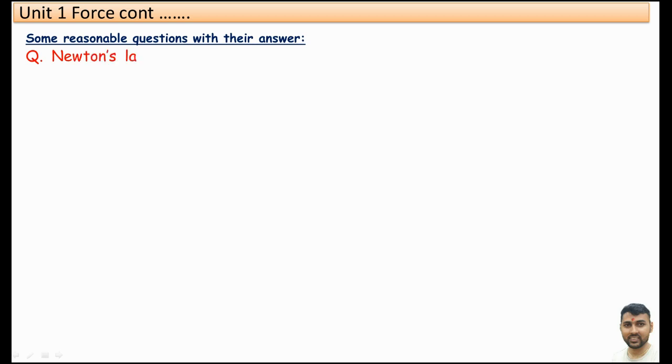First question: Newton's law of gravitation is called universal law. Why?